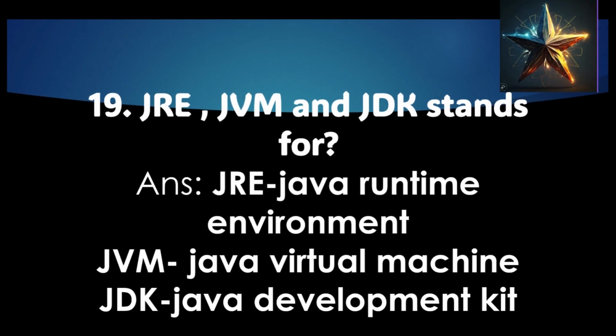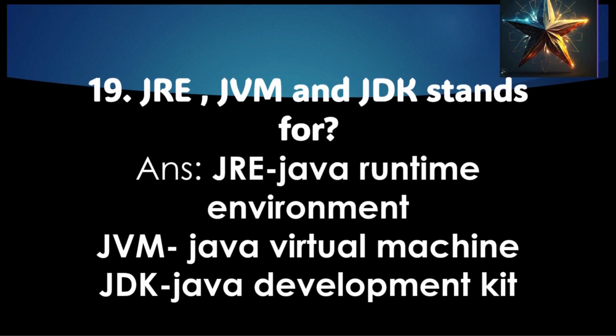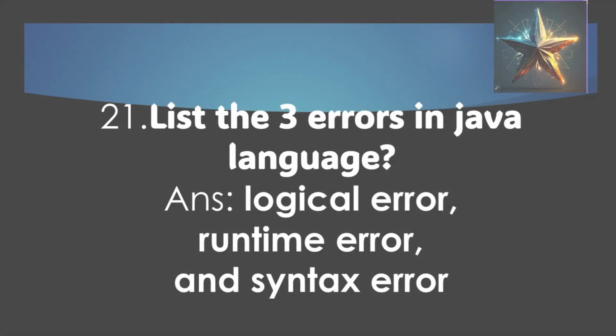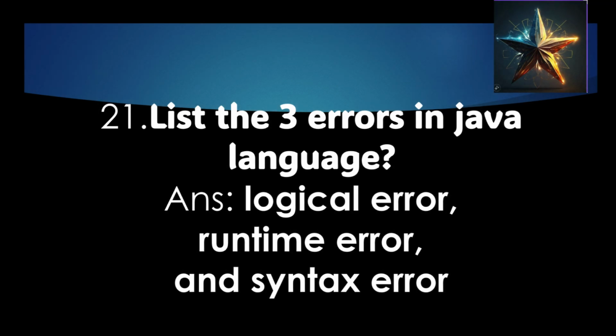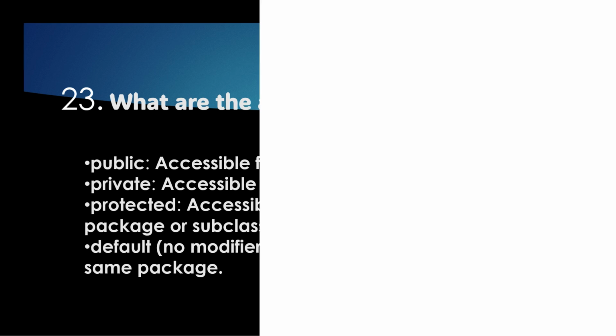What does JRE, JVM, and JDK stand for? JRE stands for Java Runtime Environment. JVM stands for Java Virtual Machine. And JDK stands for Java Development Kit. Is JVM written in C language? Yes, it is. Moving forward, list the 3 errors in Java language: logical error, runtime error, and syntax error. What is this known as? Square brackets. It is known as subscript operator.